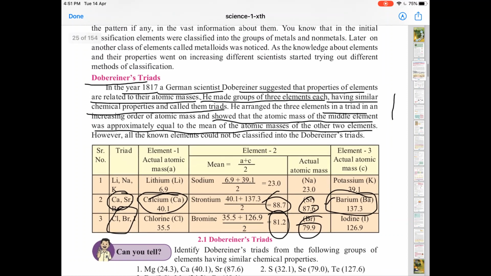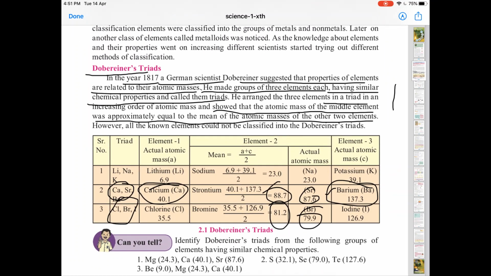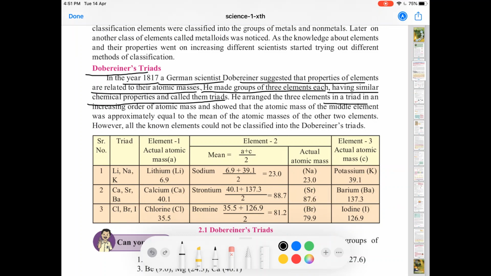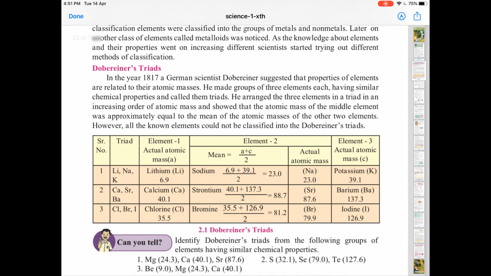So let's have a recap. Dobereiner was a German scientist. In the year 1817, he suggested that properties of the elements are related to their atomic masses. He made groups of 3 elements each having similar chemical properties and called them triads. He arranged the 3 elements in a triad in the increasing order of their atomic masses, and showed that the atomic mass of the middle element was approximately equal to the mean of the atomic masses of the other 2 elements.